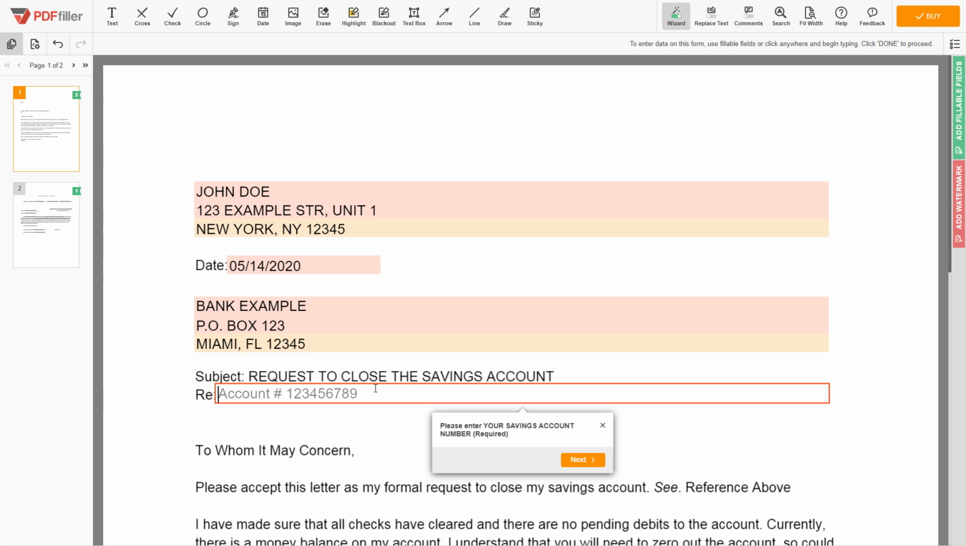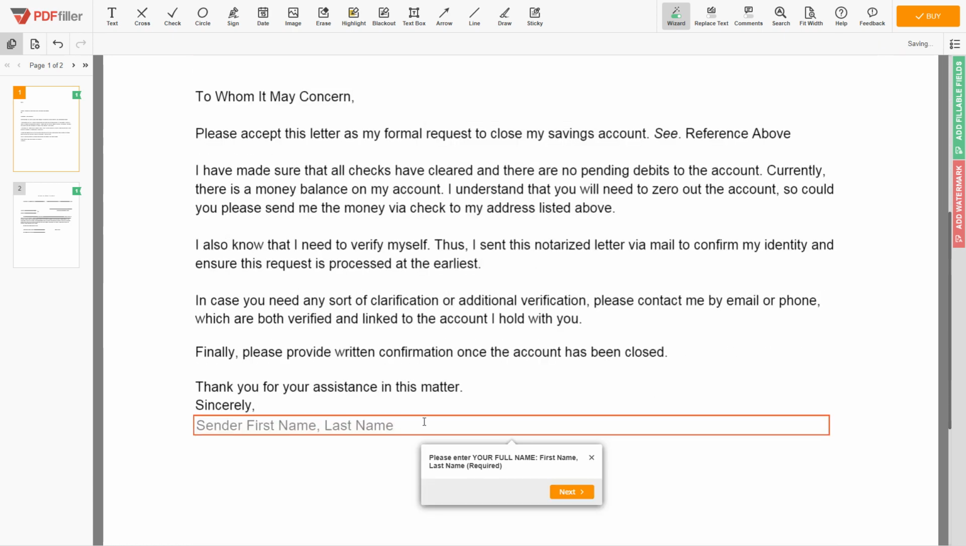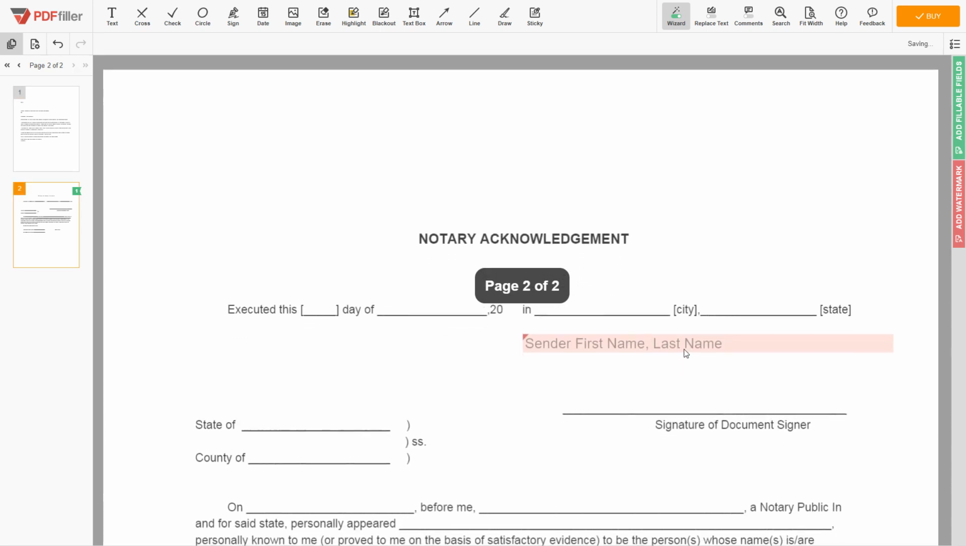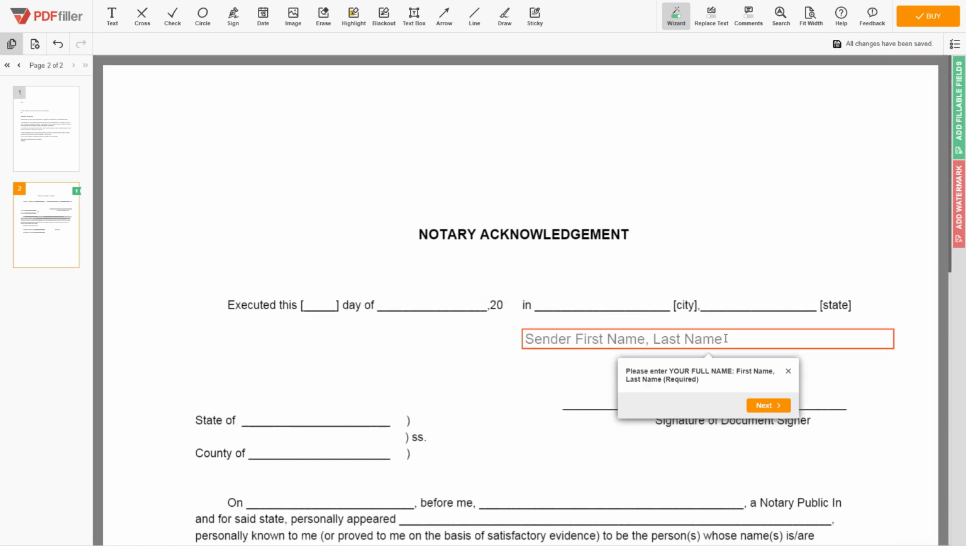Please type your savings account number, 123456789. Next, scroll down to the document end, then enter your first and last name under the text, "Sincerely, John Doe." In the notary section, please retype your first and last name again, John Doe.